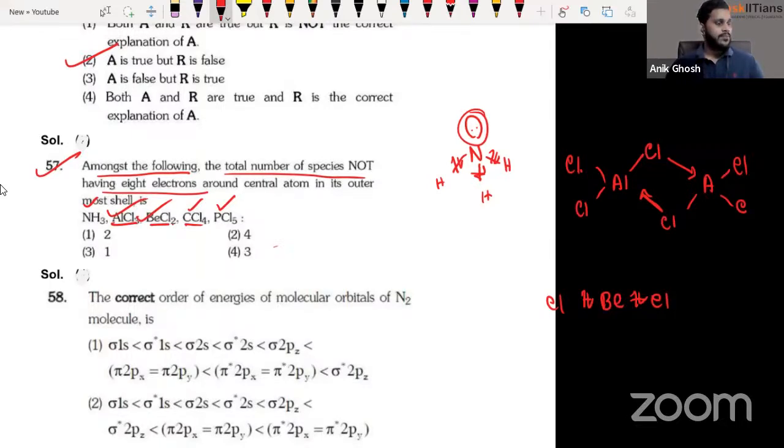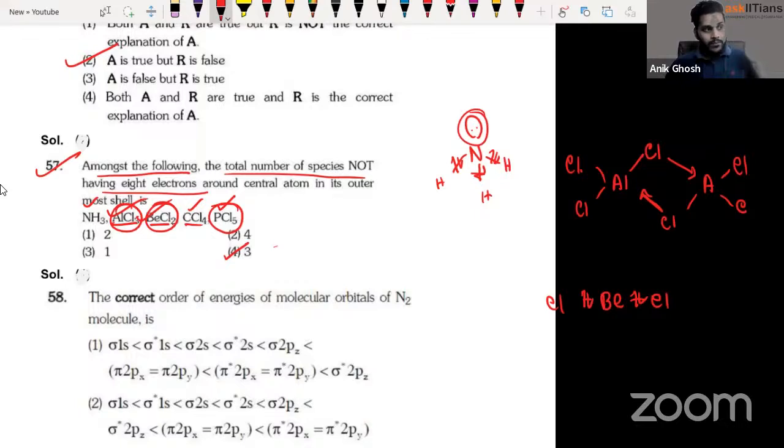So what are they saying? Not having 8 electrons around the central atom in the outermost shell. So the answer is going to be option 4. There are 3 species: one is AlCl3, another is BeCl2, another is PCl5. Total 3 species are there where it is not following the octet rule.